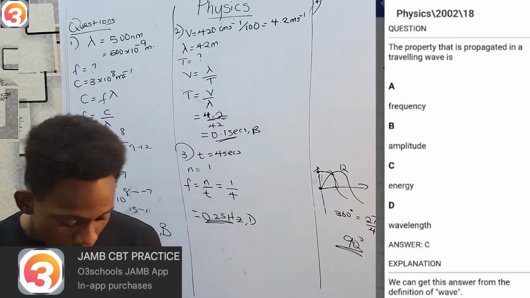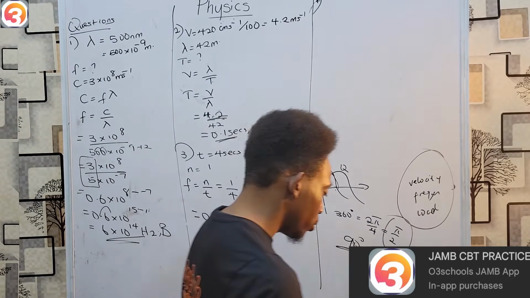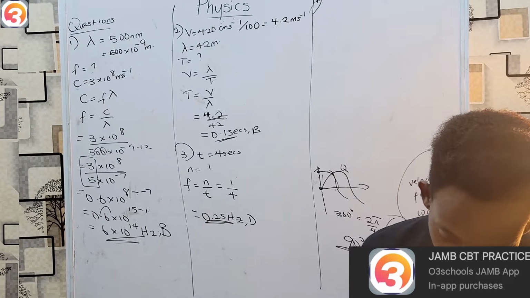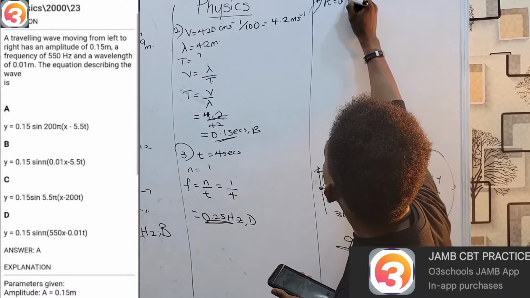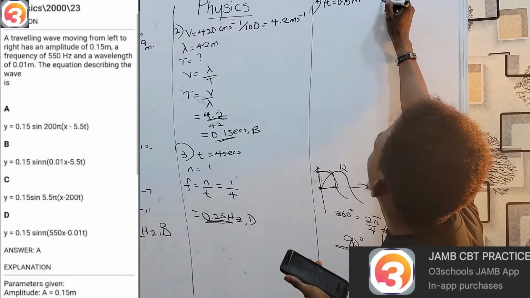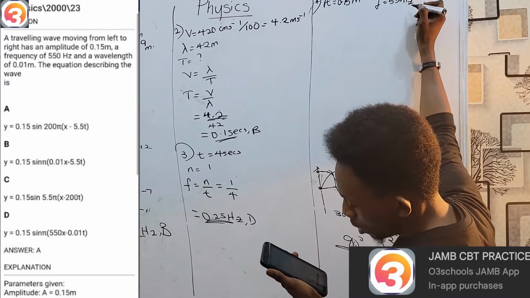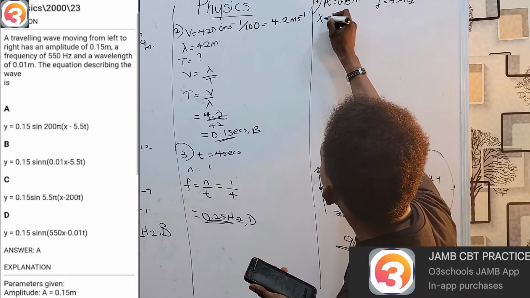So, okay, we now have a question. This one will require a bit of solving. A traveling wave moving from left to right has an amplitude of 0.15 meters, a frequency of 550 hertz, and a wavelength of 0.01 meter.